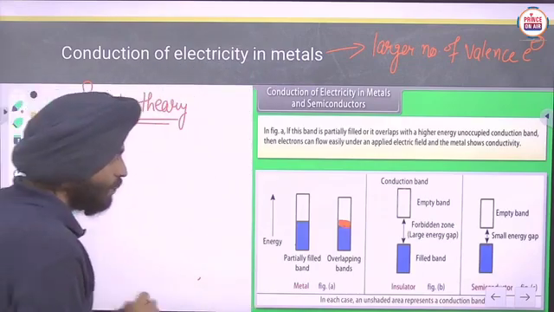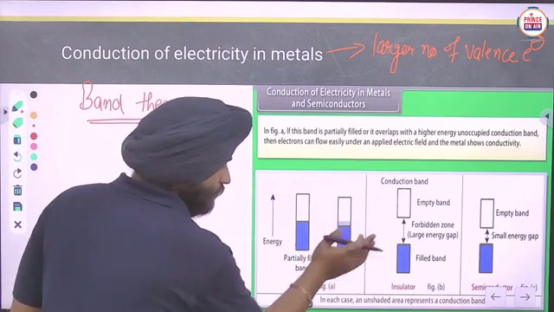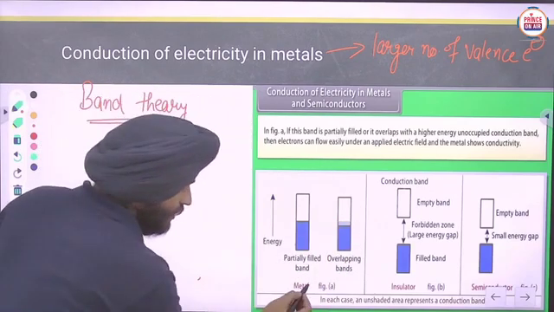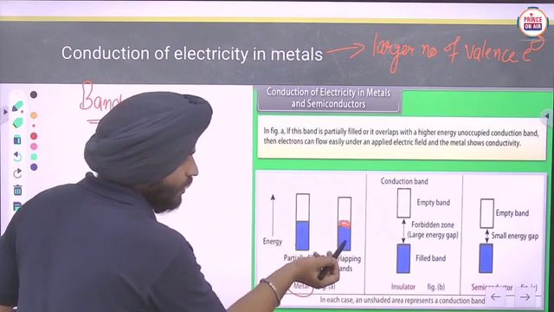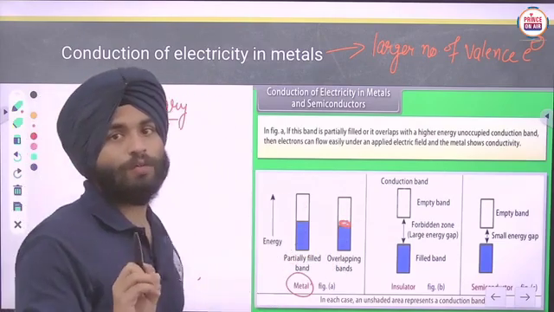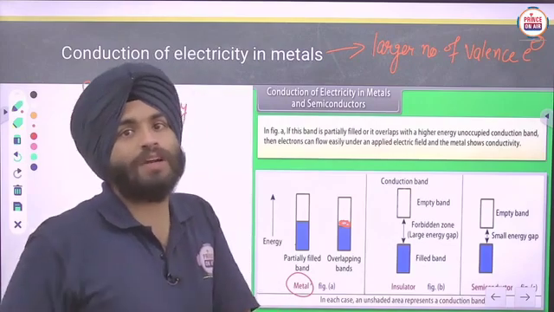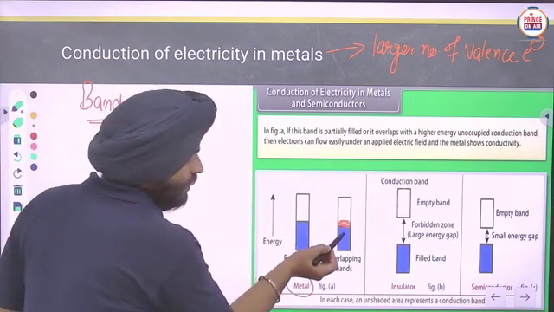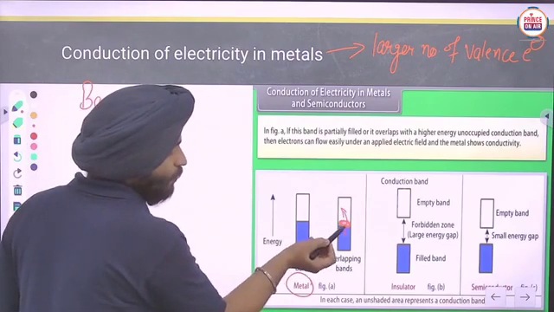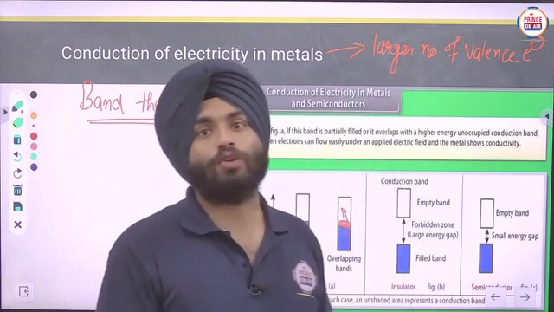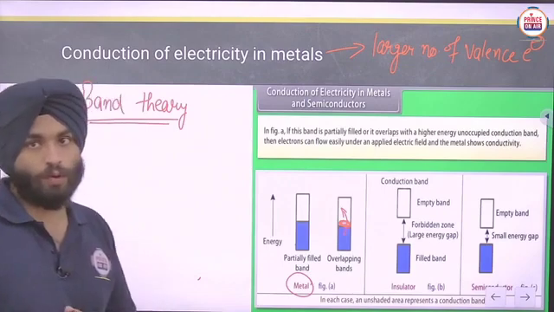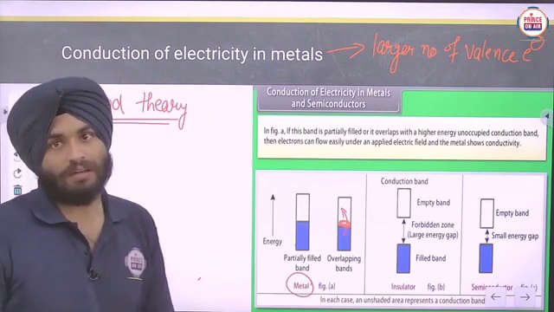So here, in the case of metals, there is overlapping, so there is no requirement of any extra amount of energy. The electron can itself jump from the valence band to the conduction band, and in that way they show conductivity properly. Okay, so that's why they are good conductors.